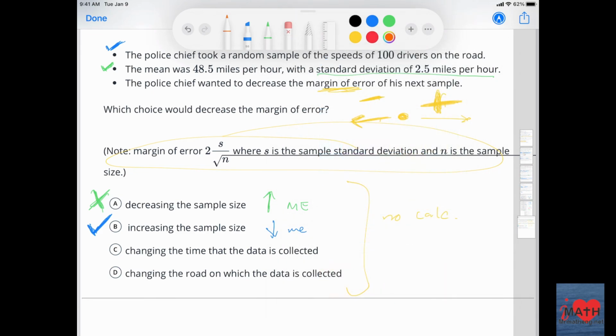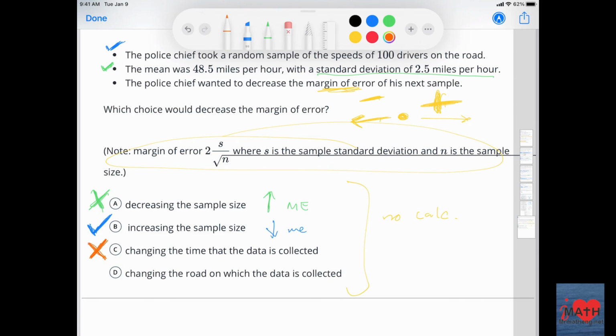Change the time that the data is collected. Now, that's interesting that the police chief doesn't tell us when, right? Maybe he's looking for a particular time, but doesn't mention that. So if you did it at nighttime, I'm assuming there's less people on the road and people will drive faster. And if it's during the middle of the day when there's traffic, when people are trying to pick up their kids, coming home and going to work, I think that would actually mess up things.